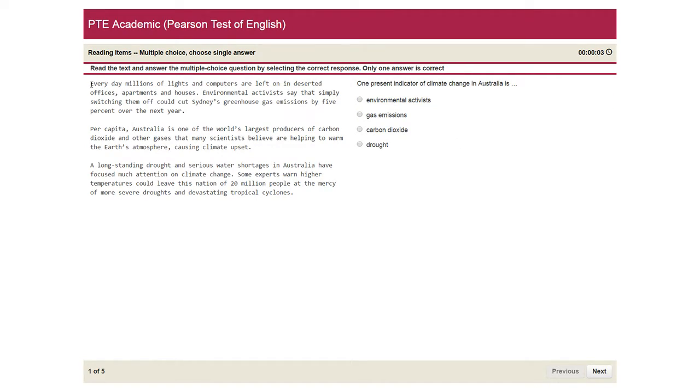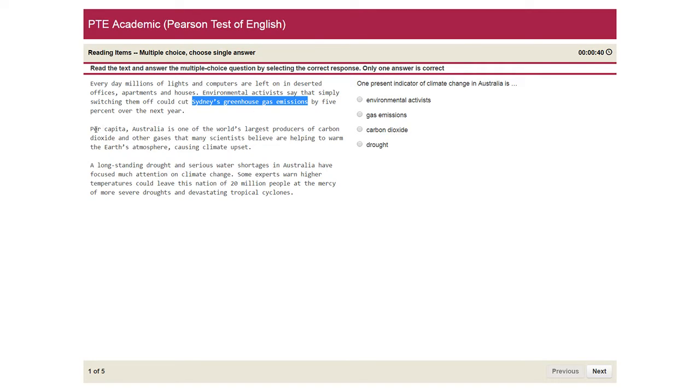By reading the passage, every day millions of lights and computers are left on in deserted offices, apartments, and houses. So here's not the answer. Moving to the second sentence: environmental activists say that simply switching them off could cut Sydney's greenhouse gas emission by 5% over the next year. So in this sentence, it is being talked about Sydney's greenhouse gas emission.